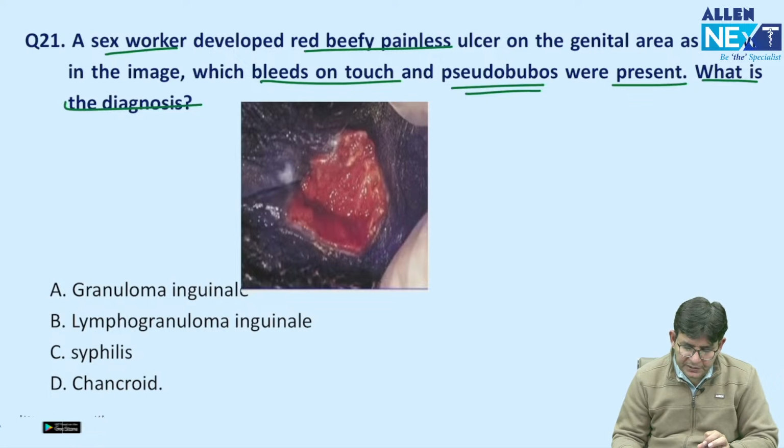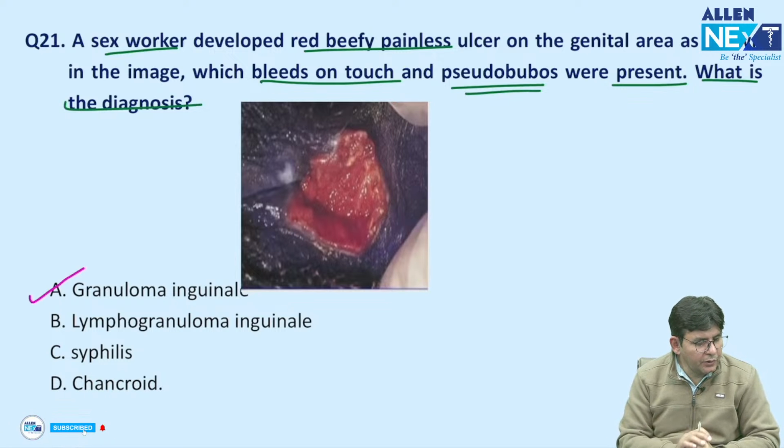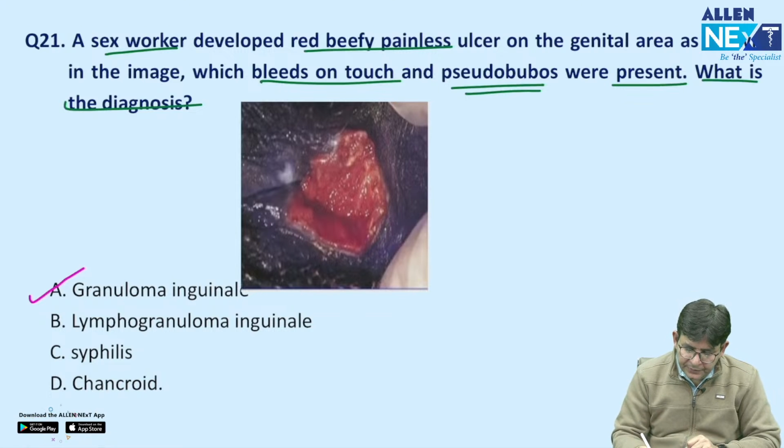Tell her. What should be the answer of this? Is it A, granuloma inguinale? Is it lymphogranuloma inguinale? Is it syphilis, or is it chancroid? The answer is granuloma inguinale. Okay, the answer is granuloma inguinale, and this is caused by which particular organism?